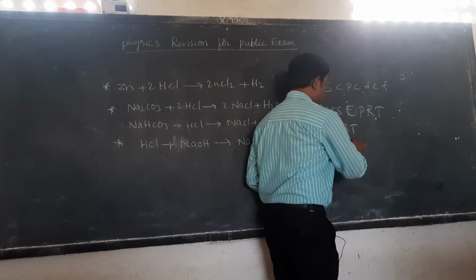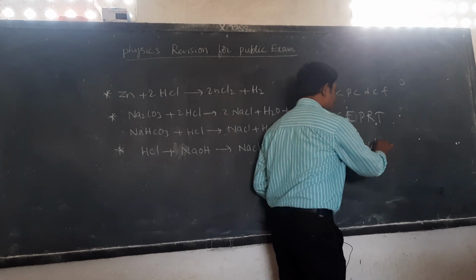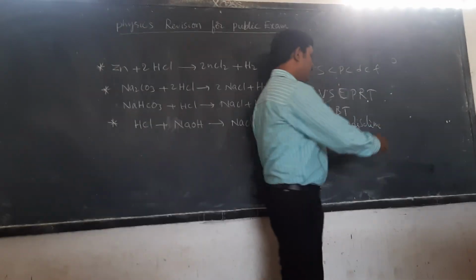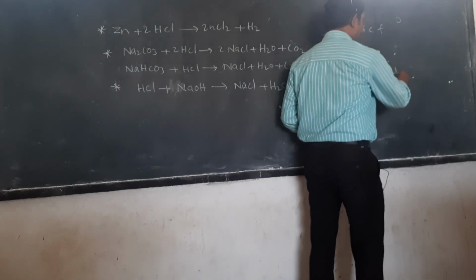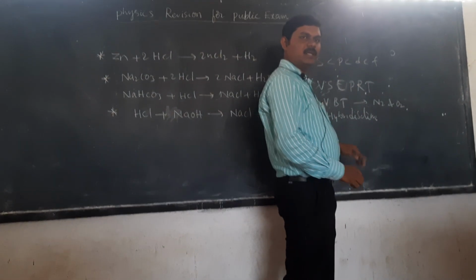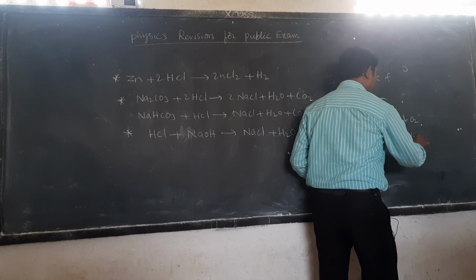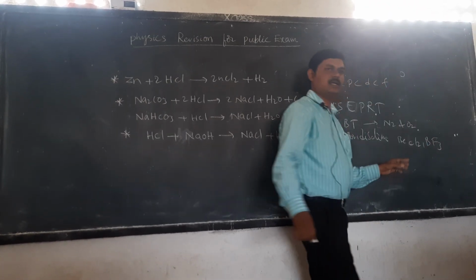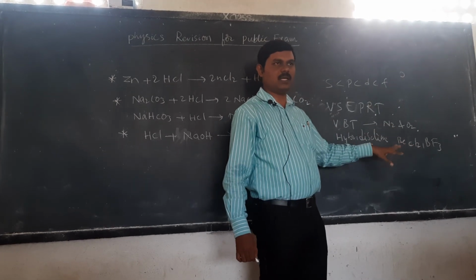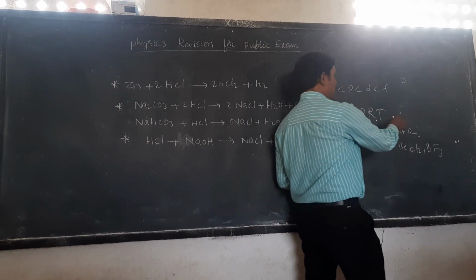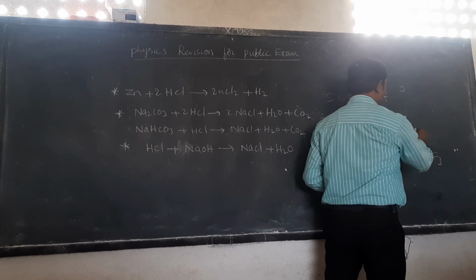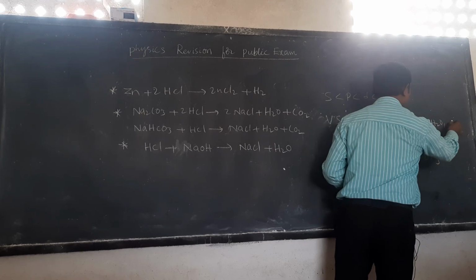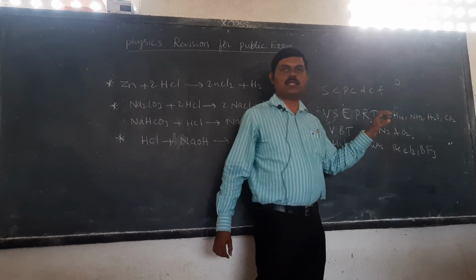And hybridization concept in this lesson. I'll tell you some molecules to prepare. In this valency bond theory, formation of N2 and O2 molecules. In hybridization concept, beryllium chloride and boron trifluoride, BF3. These are the molecules I have to prepare in these theories. In VSEPR theory, molecules are there: methane molecule, NH3 ammonia molecule, H2O, and also CO2.